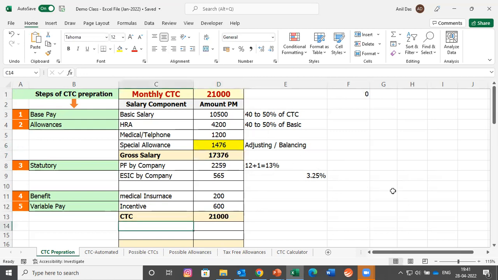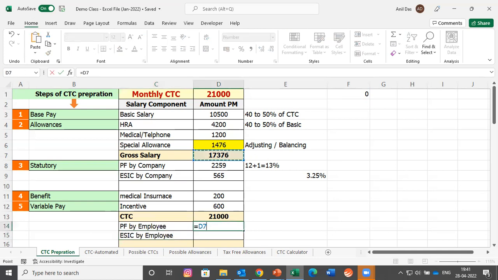If you want to calculate the net take-home salary, you need to subtract the contribution which the employee would be making every month. Since the company is making contribution to PF and ESIC, the employee would also be making PF by employee and ESIC by employee. So let's calculate that. Employees contribute 12% of their salary to PF government.